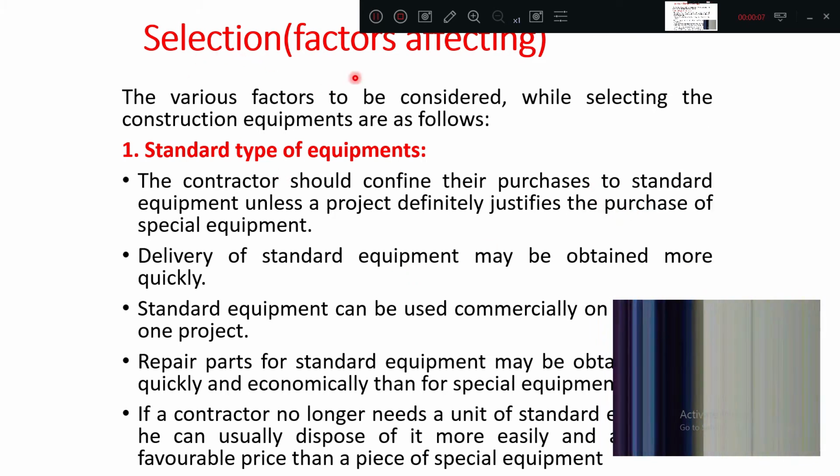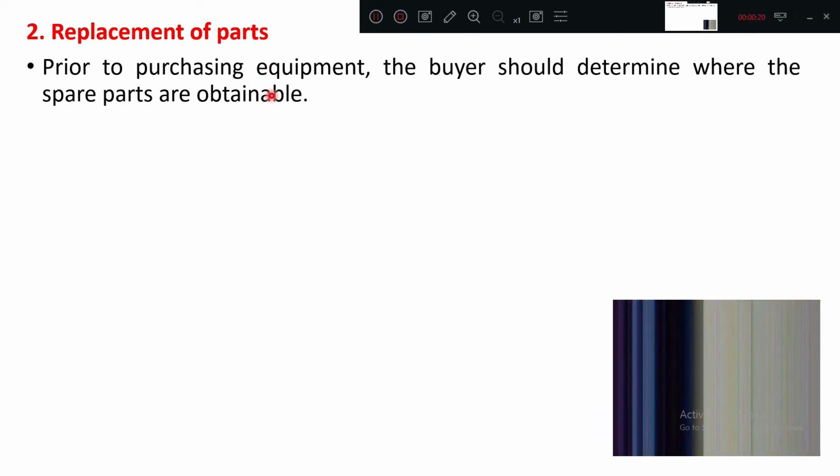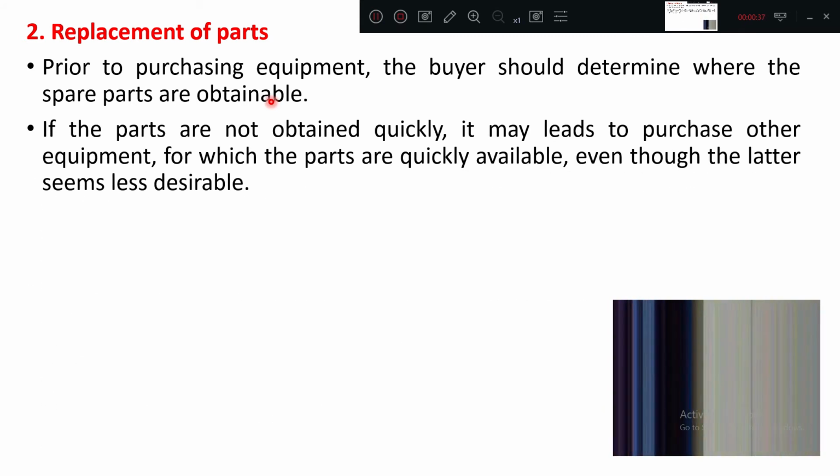So we were discussing the factors which affect the selection of the equipment. We have completed the standard type of equipment. We'll go to this one, replacement of part. How can we do it? Prior to the purchasing of equipment, the buyer should determine where the spare parts are obtainable. So before selection only, he should understand where I can get the spare parts for this equipment. Depending upon that, we are going to do.